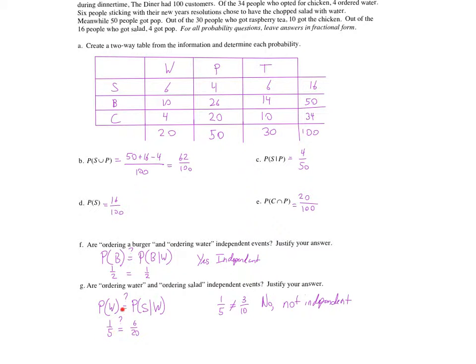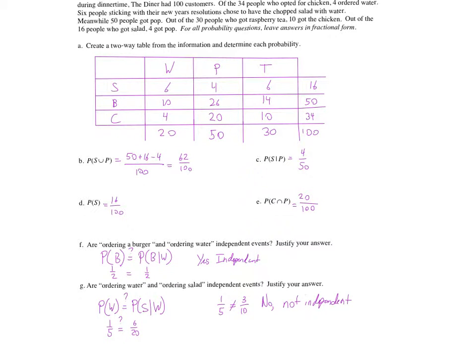Water, 20 out of 100, which simplifies to 1/5. Is 1/5 equal to, just looking at the water category, the people who ordered salad, 6 out of 20? No, that's not the same probability. So 1/5 does not equal 3/10. That's an easy way to say this. You could find it as a decimal. Since these two things are not equal, they are not independent.